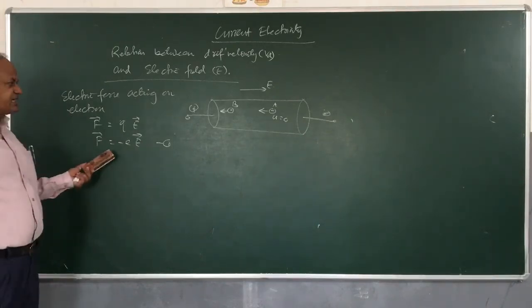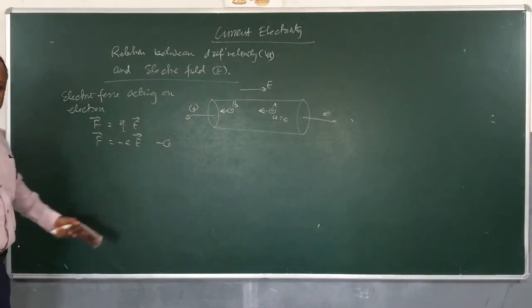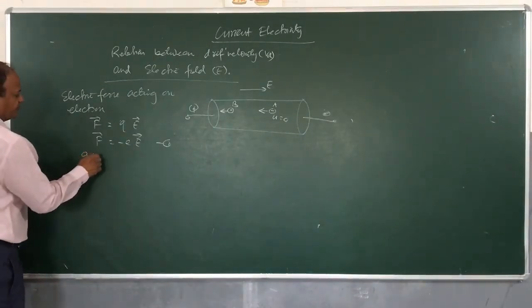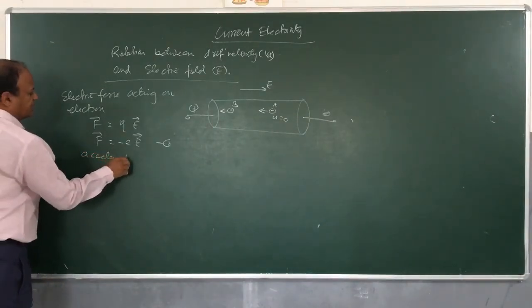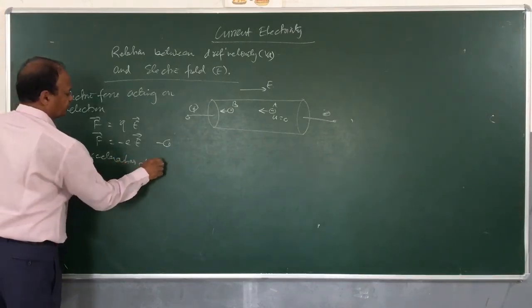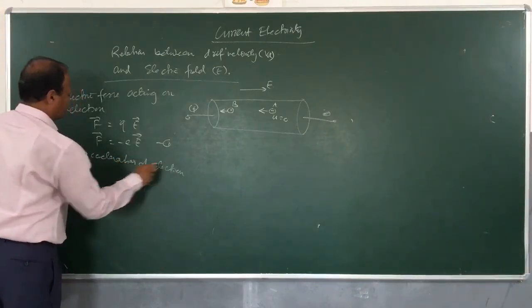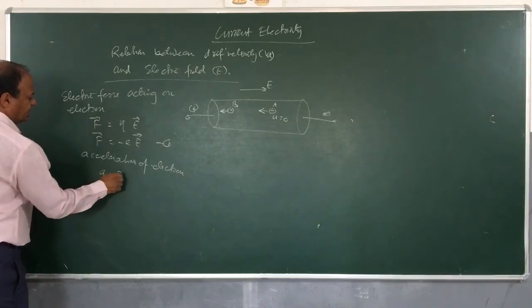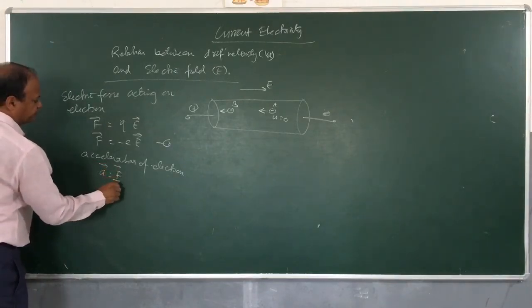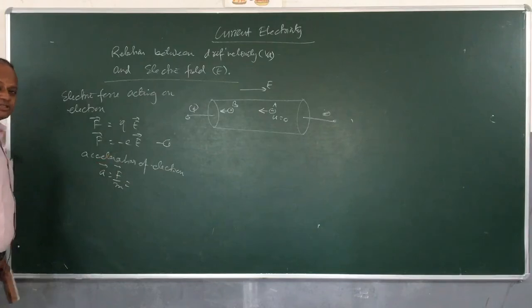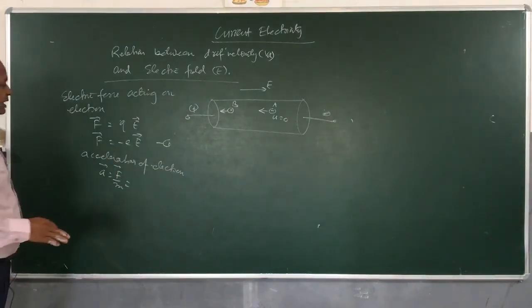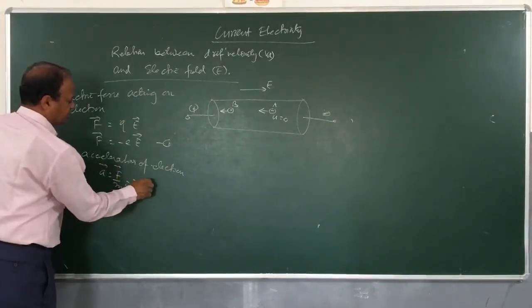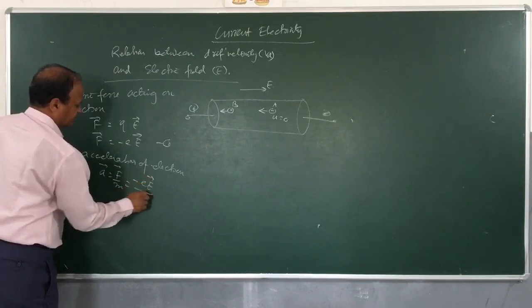Now, when this force is acting on the electron, it will be accelerated. So, I will say acceleration of electron a is equal to how much here? F by m. You have done in laws of motion this equation, acceleration is equal to F by m. F is minus eE, so a is minus eE by m.